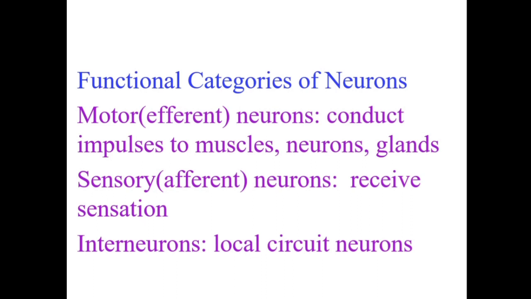Then we have got another classification which depends on whether the neuron has got a myelin sheath or there is no myelin sheath, so myelinated and non-myelinated.